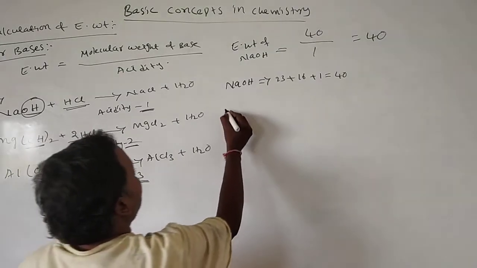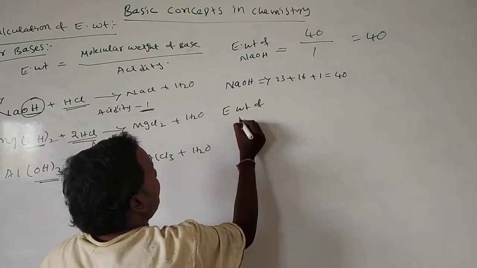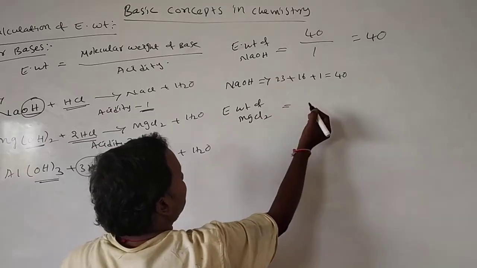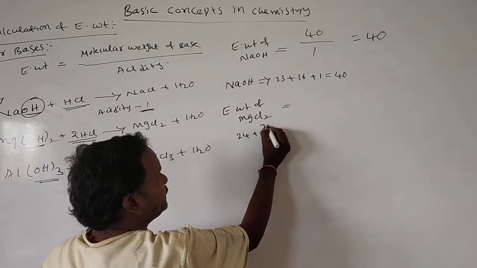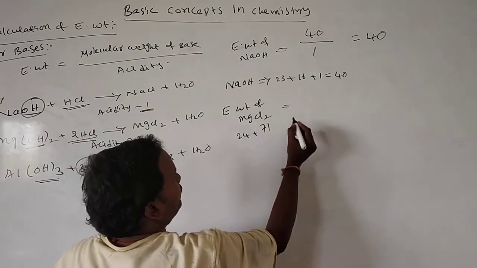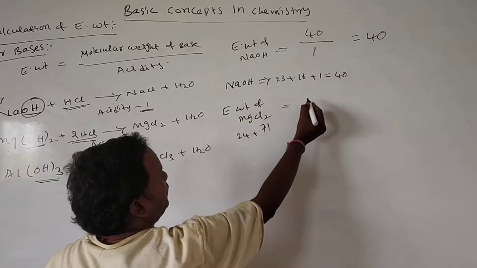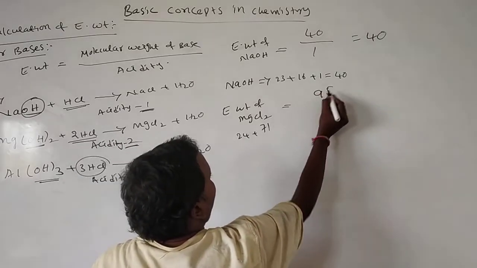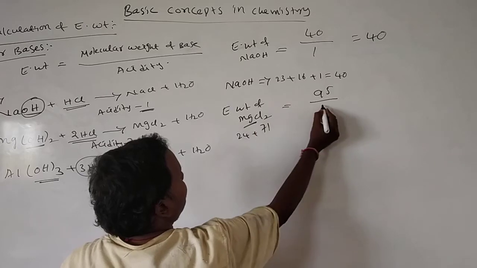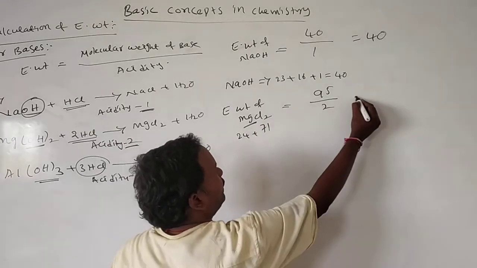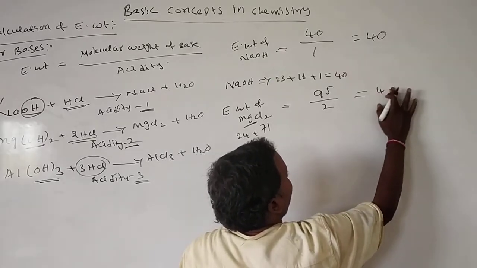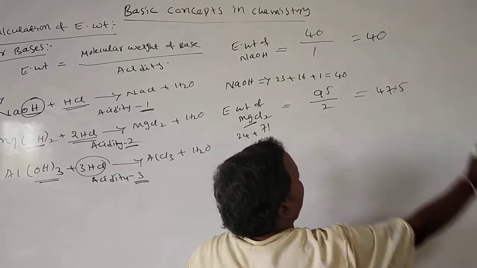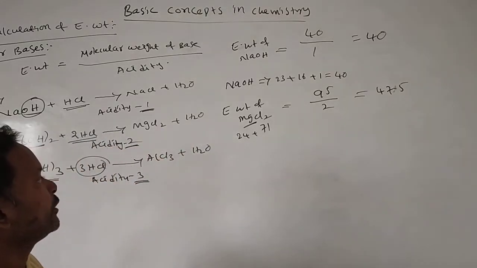Next, magnesium chloride. Equivalent weight of magnesium chloride is equal to molecular weight. Magnesium 24, chlorine 35.5 twice means 71. 71 plus 24, 95. Here 95 divided by acidity 2. You will get the answer. What is the answer here? 47.5. The equivalent weight of magnesium chloride is 47.5.